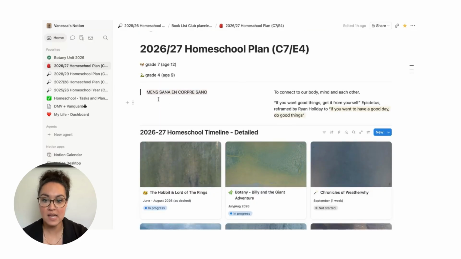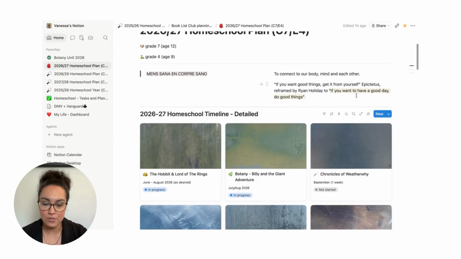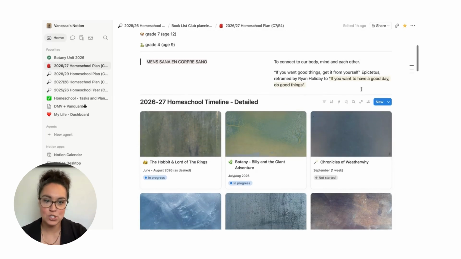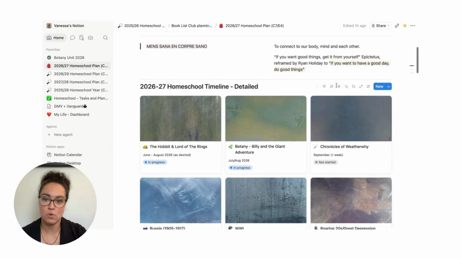And so I like to have a little saying at the top: "Mens sana in corpore sano," which is like strong body, strong mind. That's kind of our overarching theme for the year, and to connect to our body, mind, and each other. So that's kind of our mantra, or a, what's the word? Vision, I guess, for the year. And I'm a huge Stoic fan, and so I have just another little quote for me.